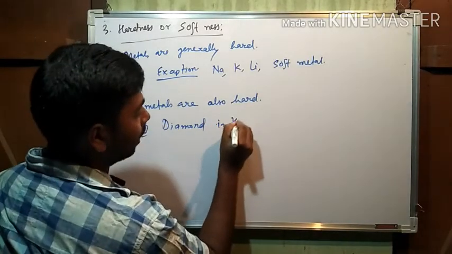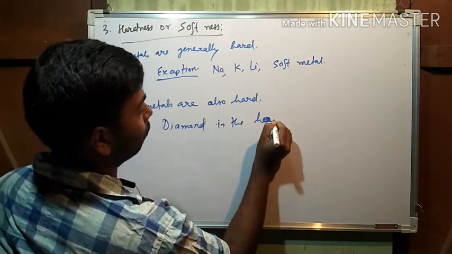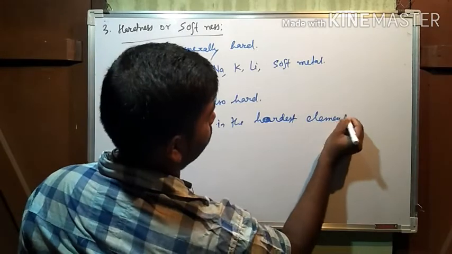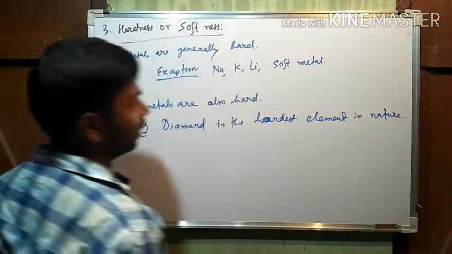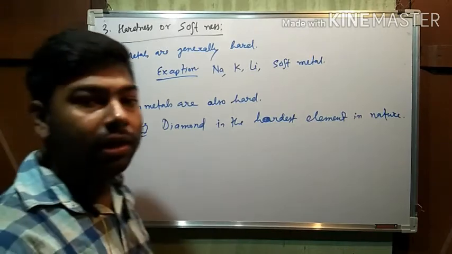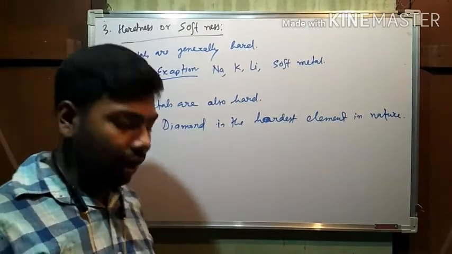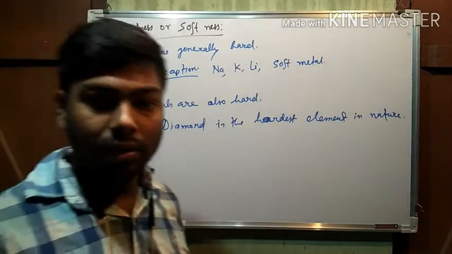Diamond is the hardest element in nature, as you well know about the diamond. Diamond is the hardest element in our nature. Till now diamond is taken as the hardest element in the world.